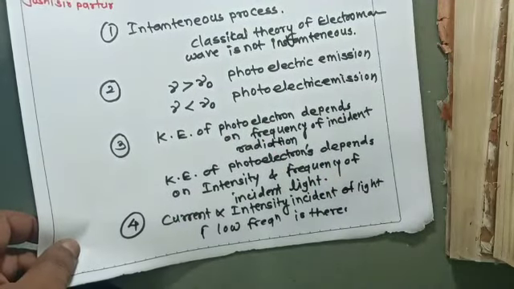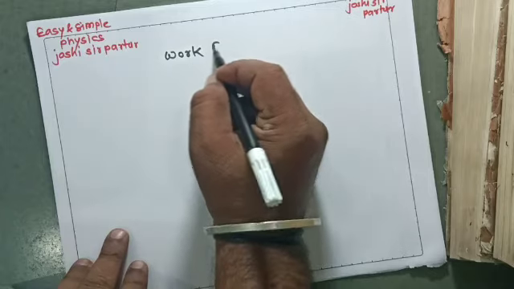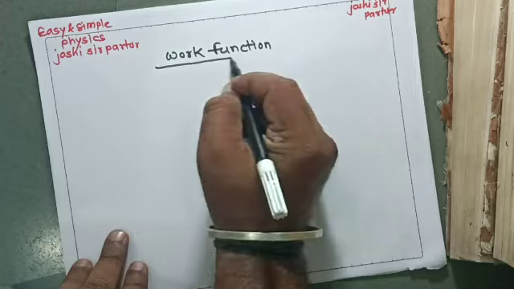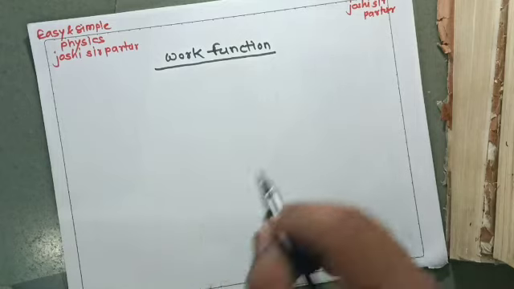The second thing will be the definition of work function. We know that a metal surface consists of a large number of atoms.